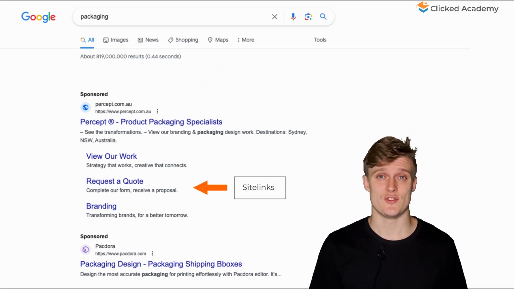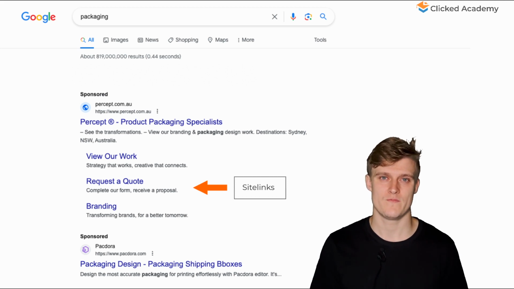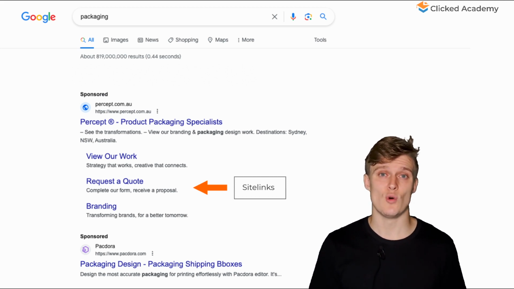For more suggestions on what site links to use, go to the website you're advertising and see what pages you could send them to that provide value. So Google Ads will automatically rotate for the best performing site links. So try to build at least 4 to 6 and at minimum 3 site links, otherwise they won't be shown at all.